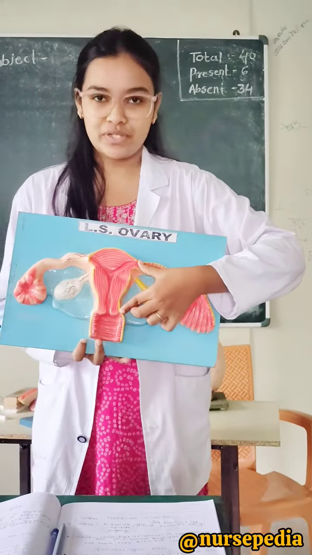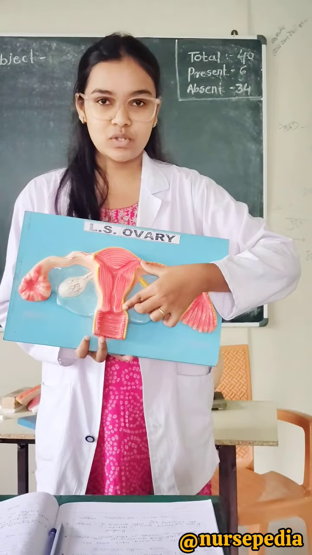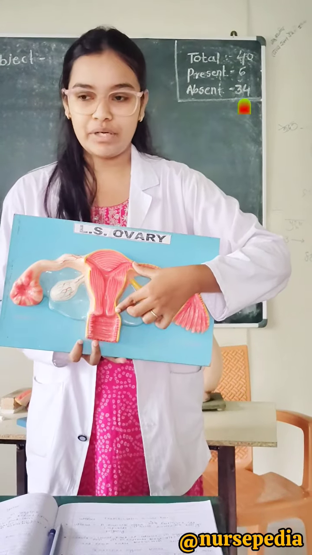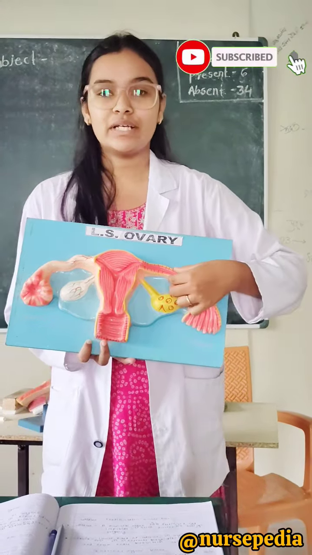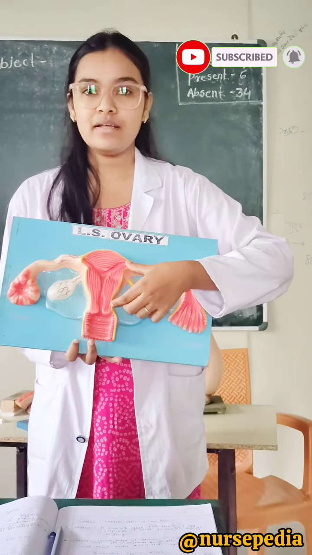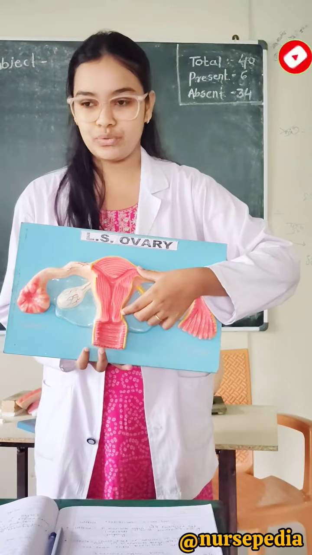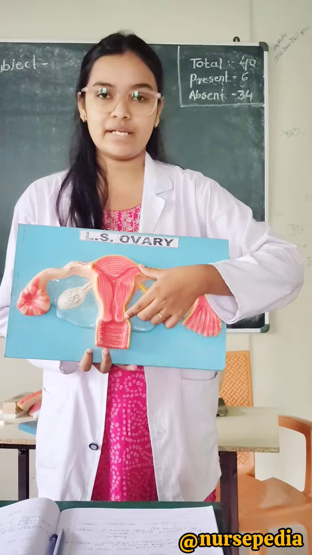This part is the uterus, also known as the womb. It is a muscular organ that helps to accommodate a baby, and the fertilized egg comes here and the baby grows inside the uterus and it helps in pregnancy.